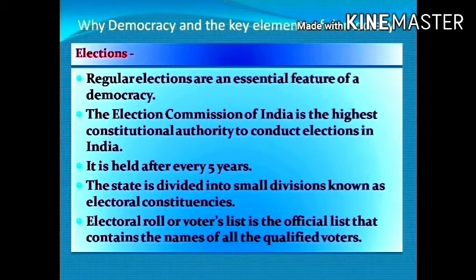Now this voters list is the official list that contains the names of all the qualified voters, or the people who are going to vote. So here you can understand how election restricts the power of the government and increases the participation of the people, and thus the people have their right and participation in the democracy.